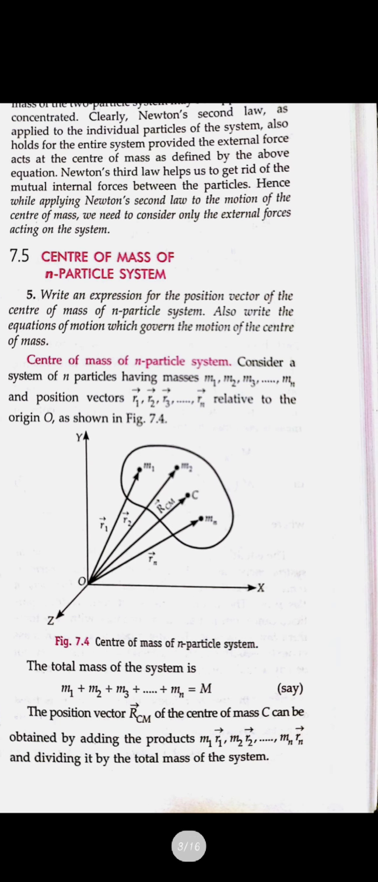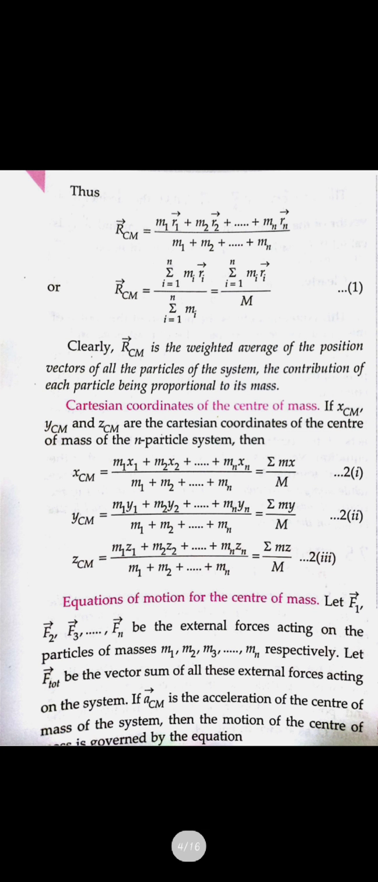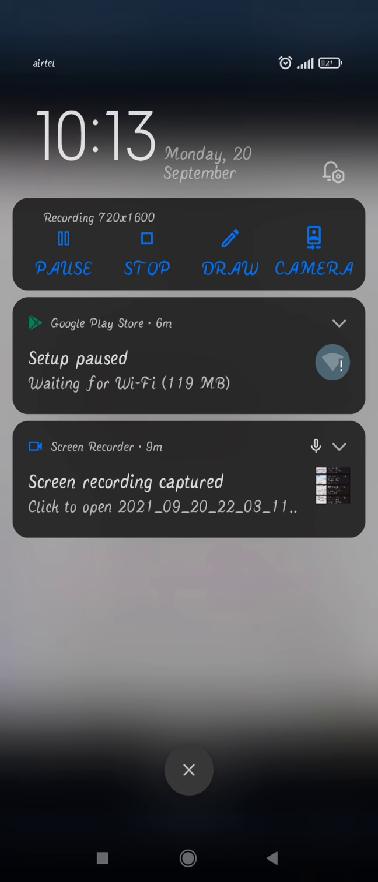When the masses are different, it will be m1 r1 plus m2 r2 upon m1 plus m2. This is the important formula from this chapter. This one will be the important one. So if we take n number of particles, then the center of mass for the n particle system is found by adding it up n times.